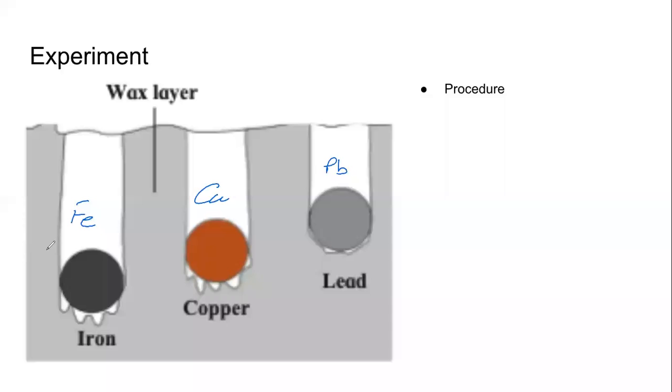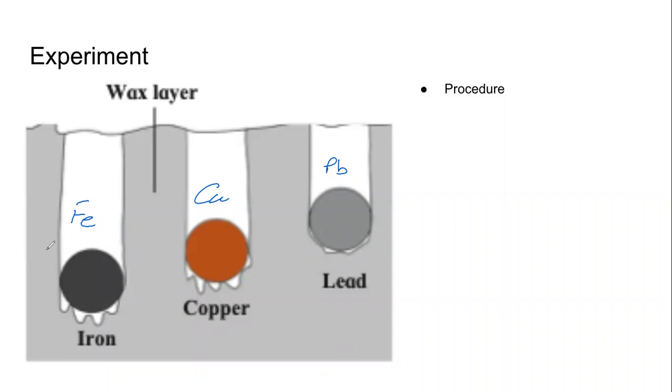So we are taking 3 balls of 3 different metals. And we are not putting them in wax. No, not so soon. In another container, we have boiled water. We have taken water and we have boiled it. Or say we are boiling it. And in that container, we put these 3 balls: iron, copper, and lead balls. Now, if we are taking these balls, clearly we are able to carry them. They are not very hot. And we are putting them in boiling water.